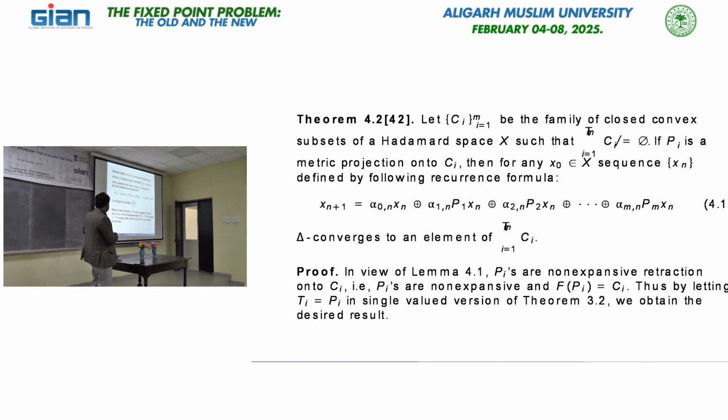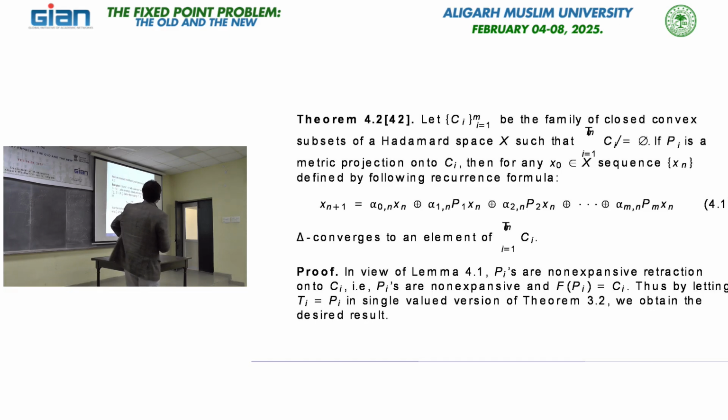If we take the single-valued version of our result, the proximal point result, we obtain the desired result, because the sequence is the same. Then the sequence delta-converges to a common element, so we can approximate the common fixed point of this family. So, this is nice.